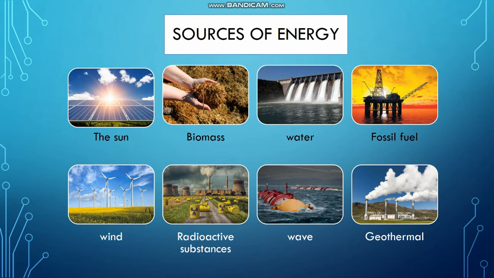So wave is the energy that is produced when the ocean wave is transported and captured, which, as you can see in the picture, this machine will transport and also capture the motion of the ocean surface wave. And then lastly is geothermal, which is the energy that occurs because of the thermal energy that is generated and stored in the earth's surface. So these are the 8 sources of energy that you need to remember.